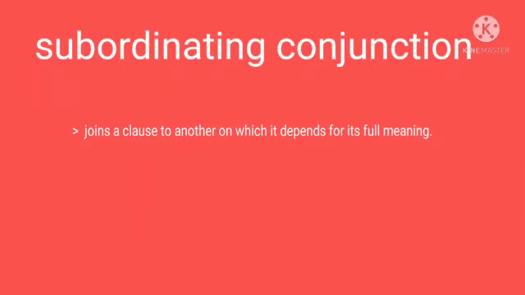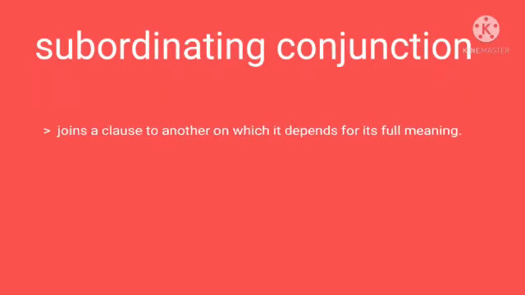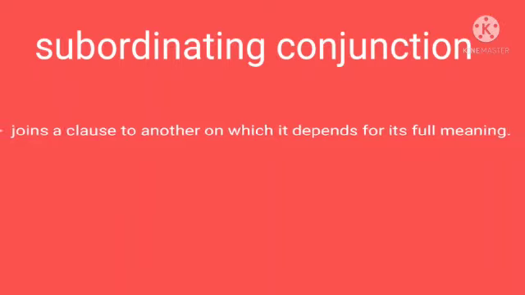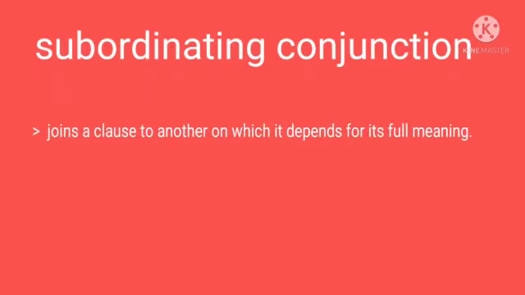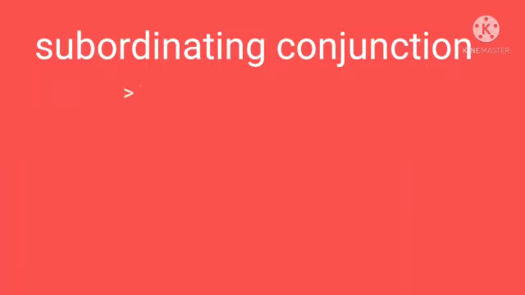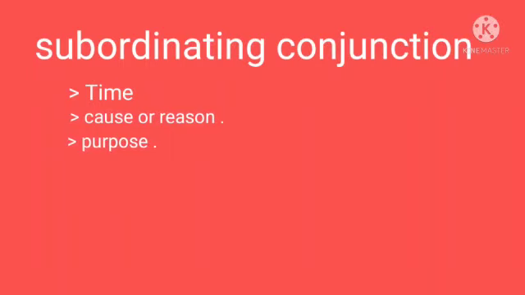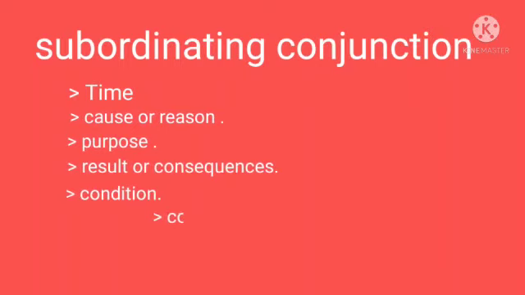Subordinating conjunctions may be classified according to their meaning into 7 kinds. The first one is time. Second is cause or reason. Third is purpose. Fourth is result or consequence. Fifth is condition. Sixth is concession. Seventh is comparison.